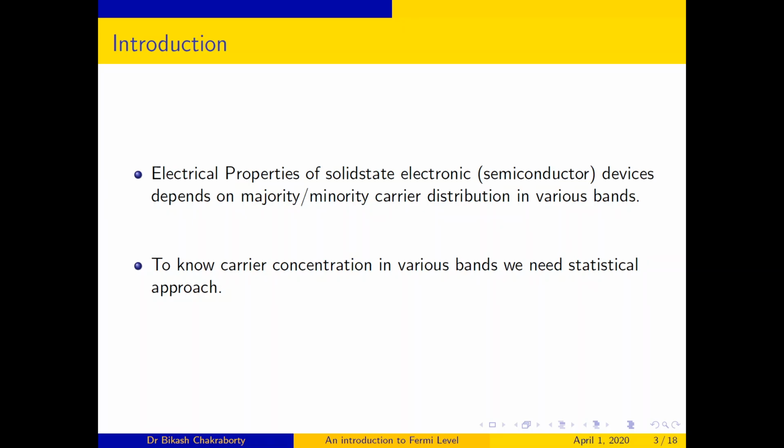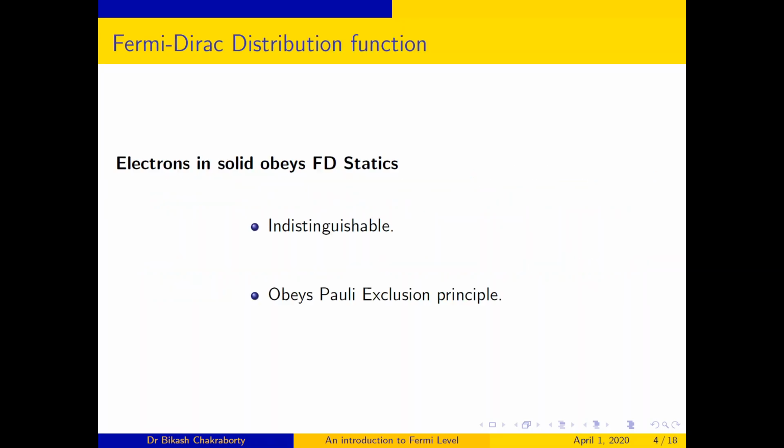Now, we are in the age of semiconductor technology, say chip technology. And the electrical properties of solid state electronic devices depend on majority or minority carrier distribution in various bands. To know the carrier concentration in various bands, we obviously need a statistical approach. Now, what would be the statistical approach, the probabilistic approach? Here we are dealing with electrons, and electrons obey FD statistics, that means Fermi-Dirac statistics.